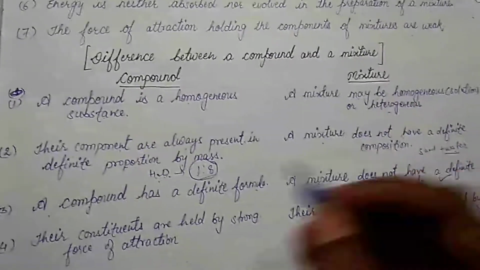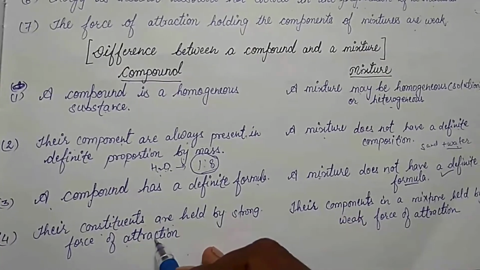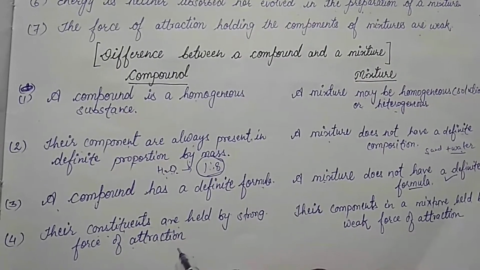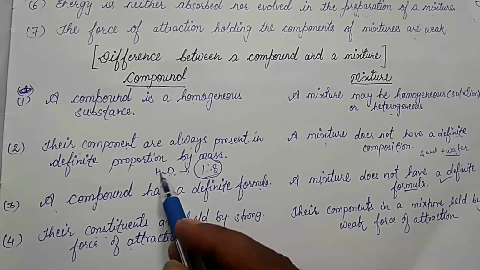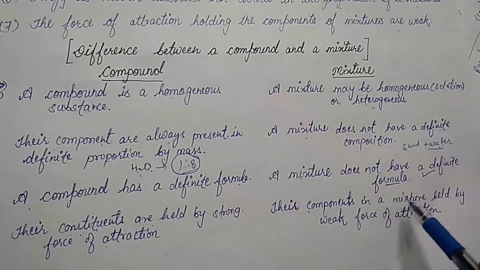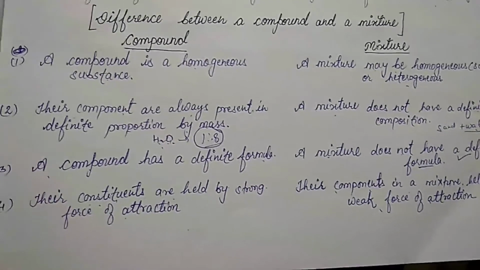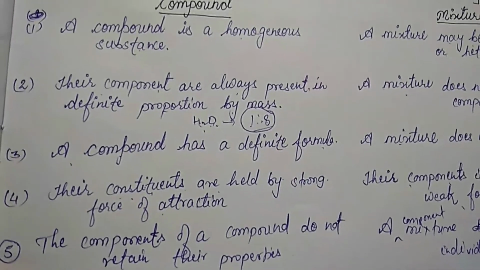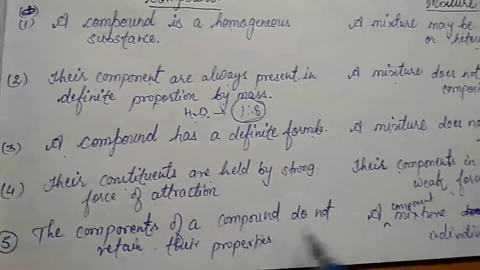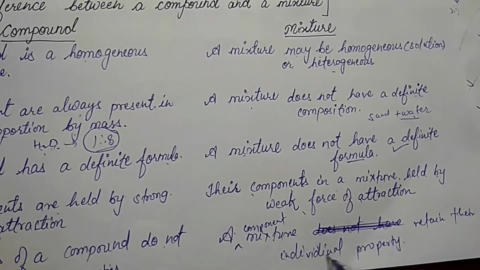Clear children? Fourth, their constituents are held by strong forces of attraction, because there is a chemical reaction between the elements or compounds. But in a mixture, the components are held by weak forces of attraction. Clear children? And the fifth difference is, the components of a compound do not retain their properties. And in a mixture, the components retain their individual properties.